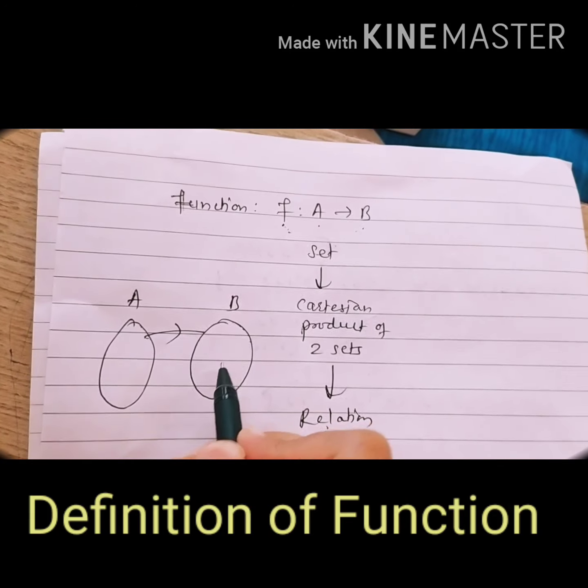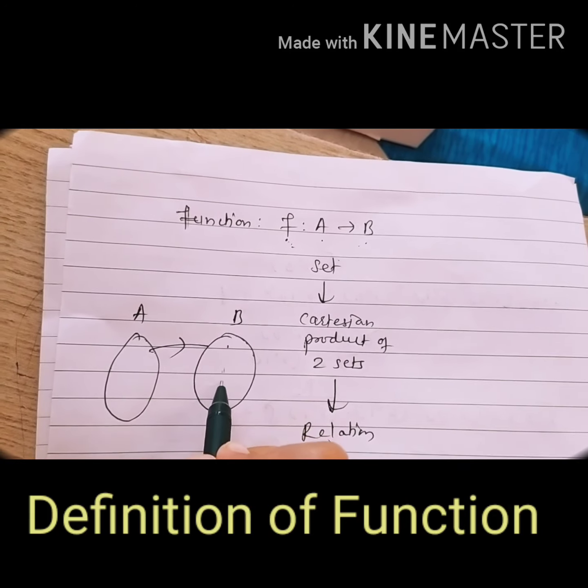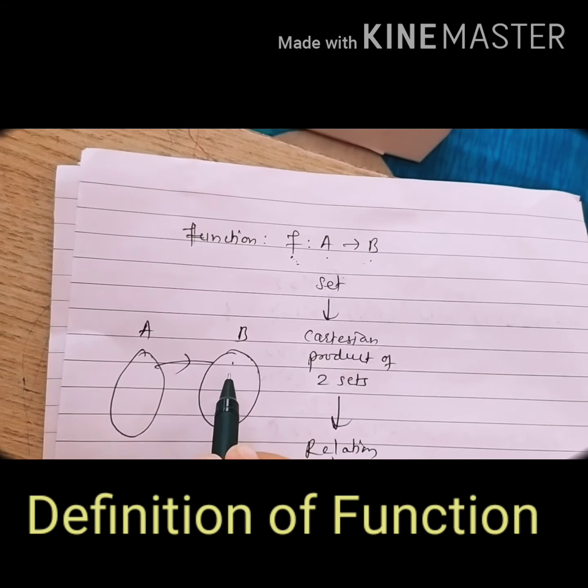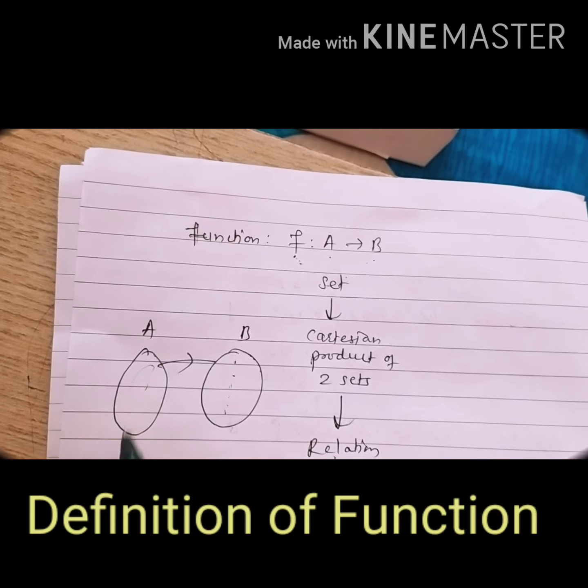Now we know that the elements of codomain set B are images for the elements of the domain set.